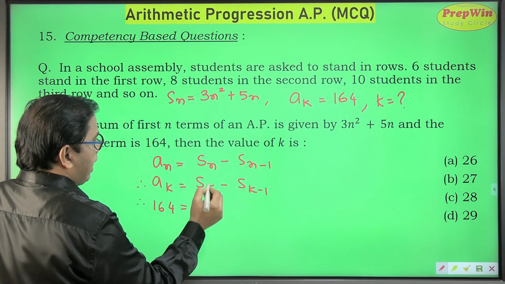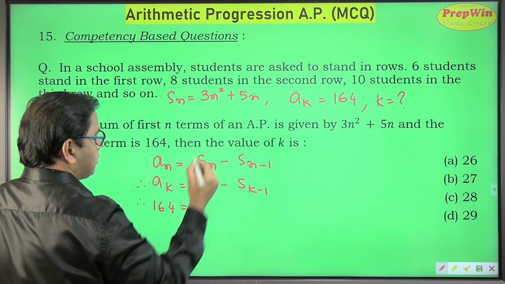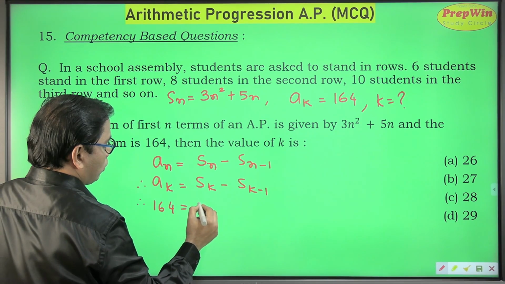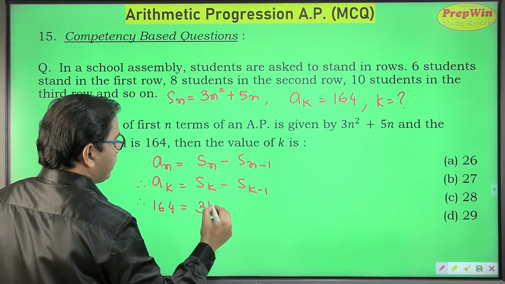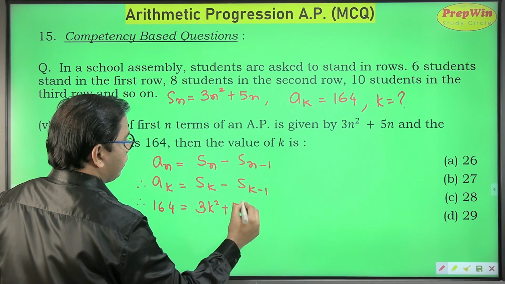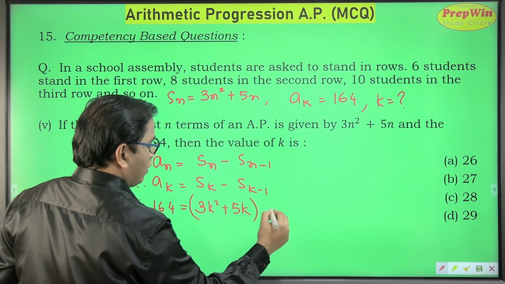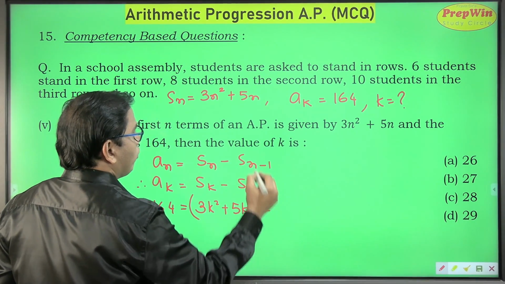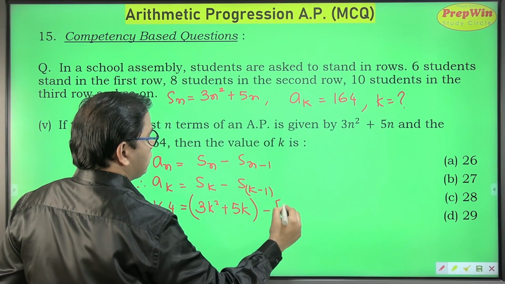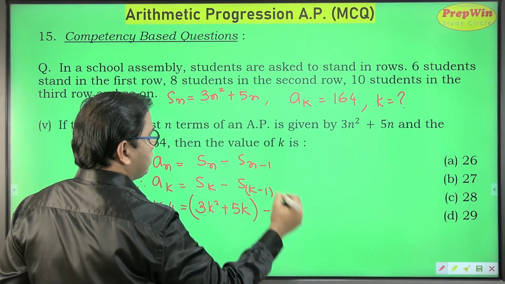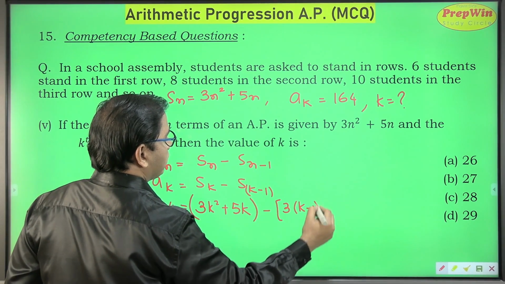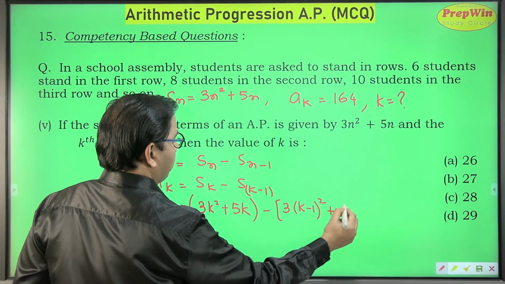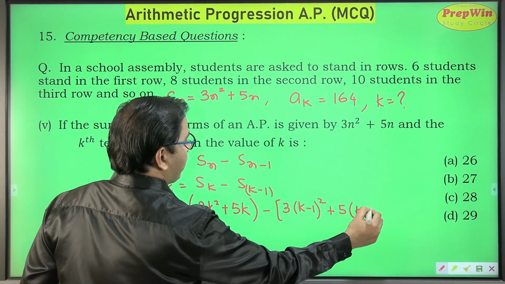So Sk will be, wherever you see n, substituted by k. So this will be 3k square plus 5 into k. And for k minus 1, wherever you see n, you will substitute it by k minus 1. So 3 into k minus 1, the whole square, plus 5 into k minus 1.